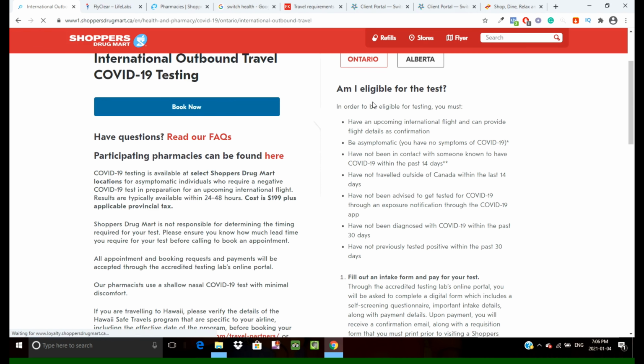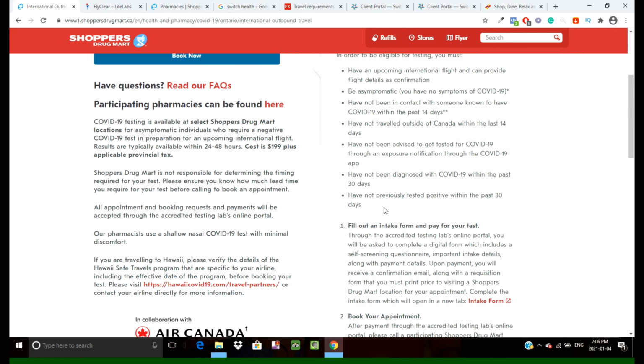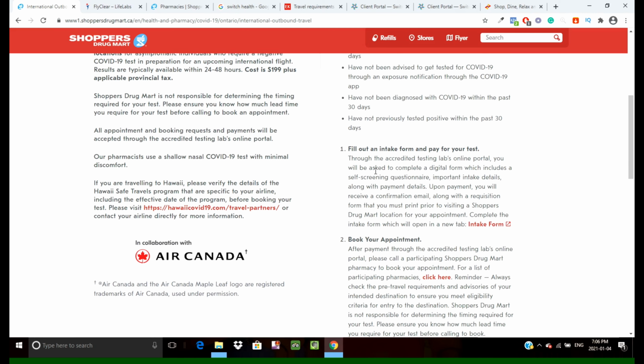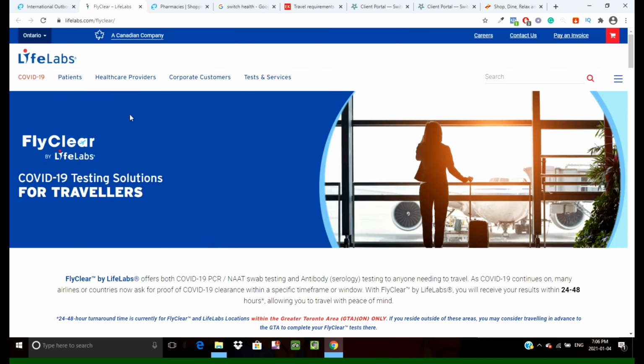And then read this eligibility criteria, and then you have to fill out this form. They say fill out the intake form and then pay for a test. So you can just select the intake form here, and it will take you to this website. It says LifeLabs.